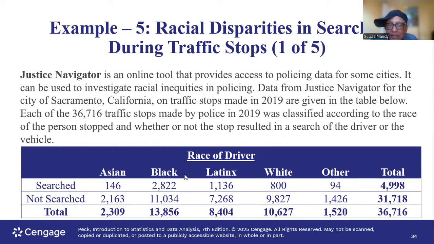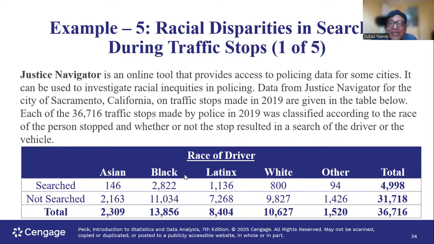Again, the condition goes in the denominator, which is searched. That probability will be 4,998 divided by 36,760. The entire thing goes in the denominator.